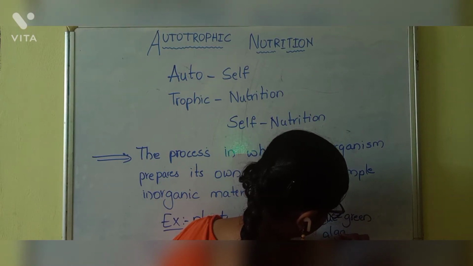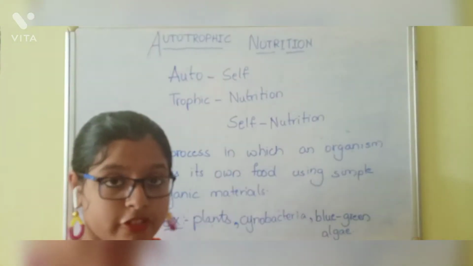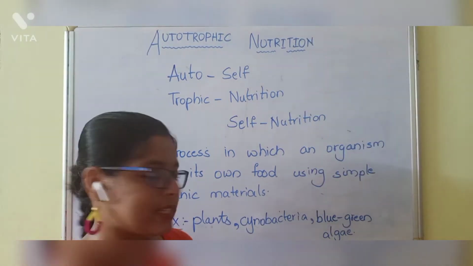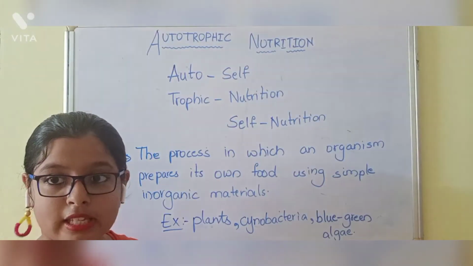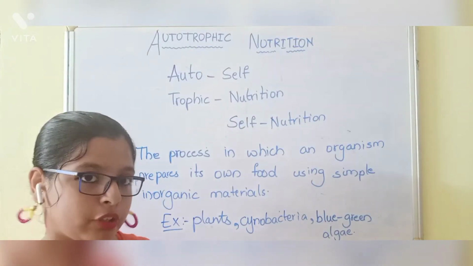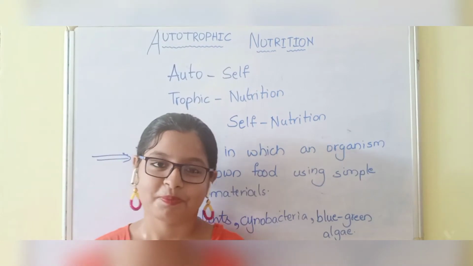These are the examples of autotrophic nutrition. Plants come under photosynthesis, and in the next video I am going to talk about the cyanobacteria and blue-green algae process.